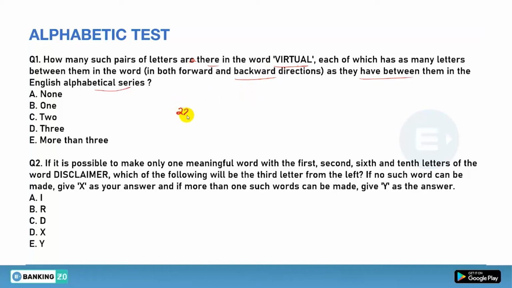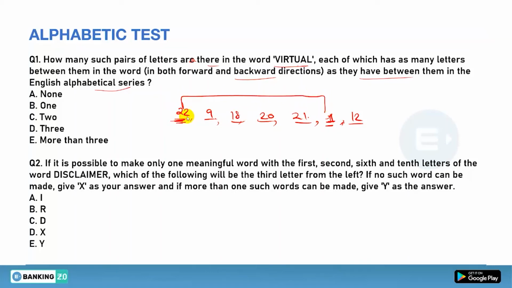So first of all, V22, I9, R18, T20, U21, A1 and L12. So how do you have to solve this? Just start counting from the first and keep counting. If you get the same number on counting, then it will form a group. Suppose I am starting from 22: 22, 23, 24, 25, 26, and this is 1. So this will form a pair.